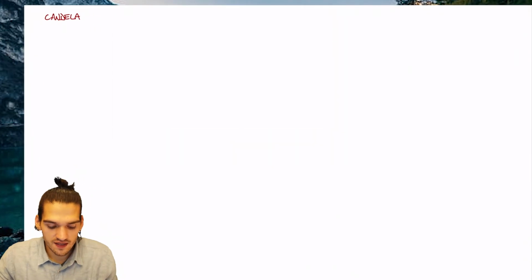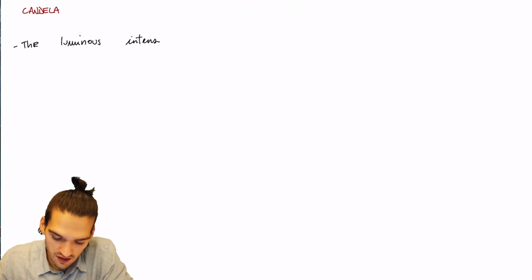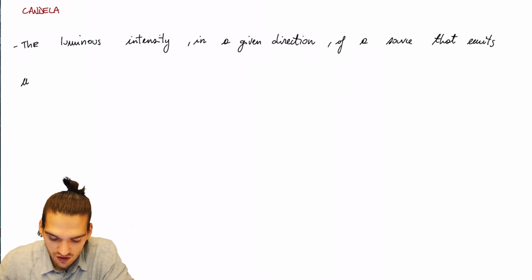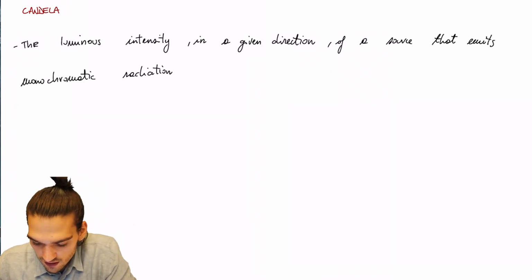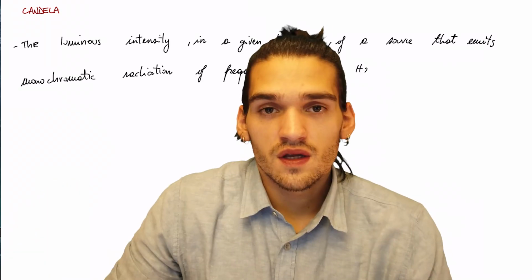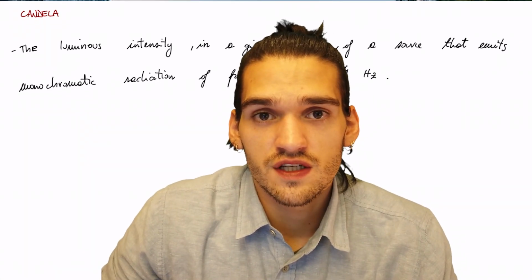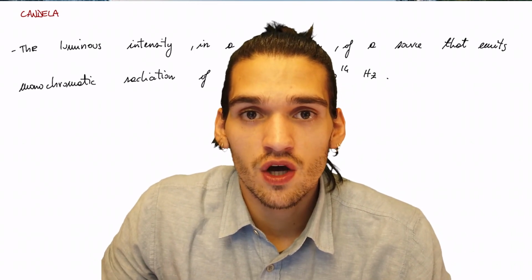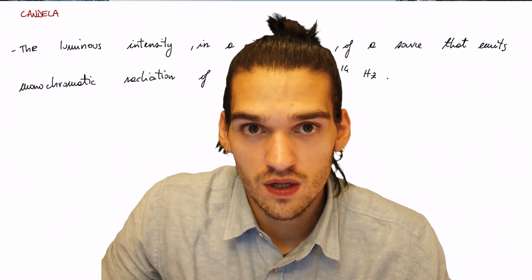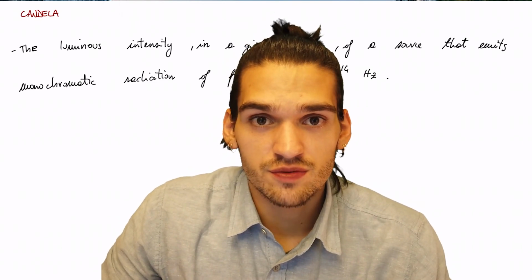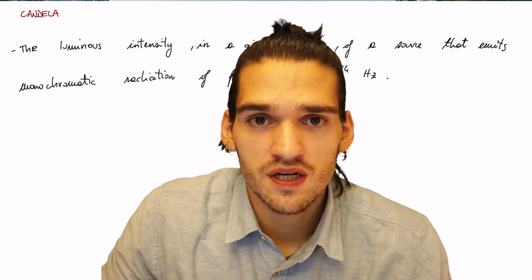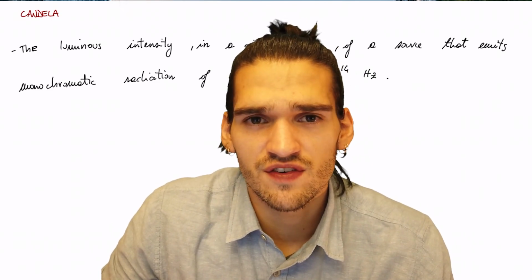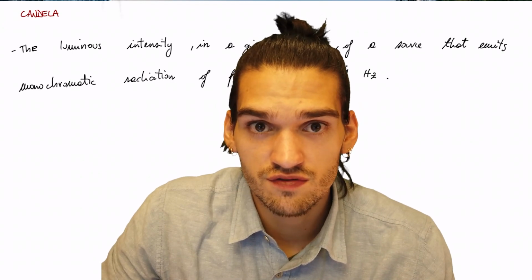While the candela is defined as the luminous intensity in a given direction of a source that emits monochromatic radiation of frequency 5.4 times 10 to the 14 Hz. Now, definitions of the units of measurement is not that important, but you need to understand that we only have 7 fundamental ones. All the other units of measurement, like square meter is the unit of measurement of area, the cubic meter, or whatsoever, they are just derived units of measurement.